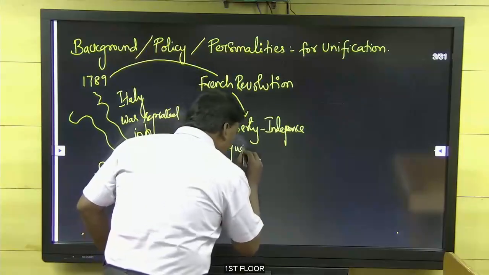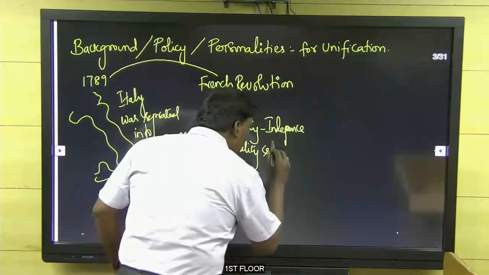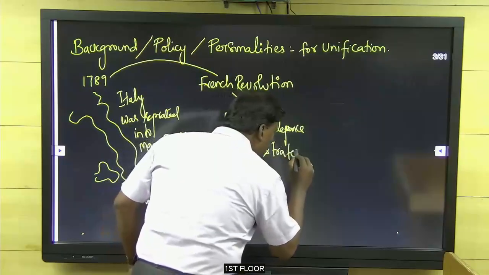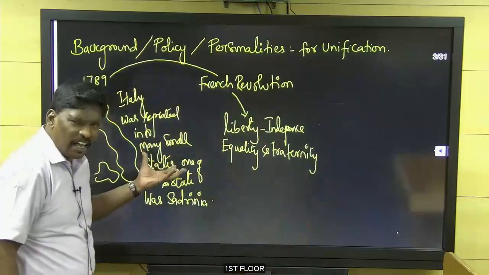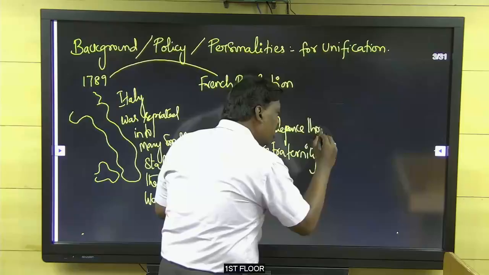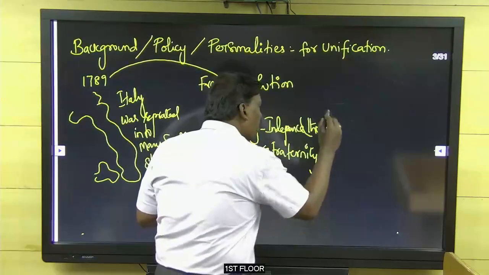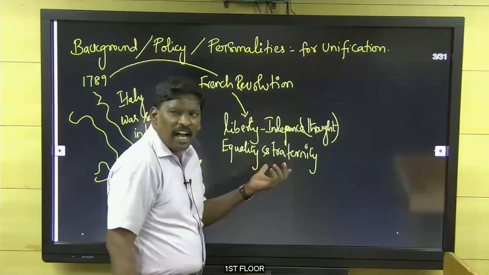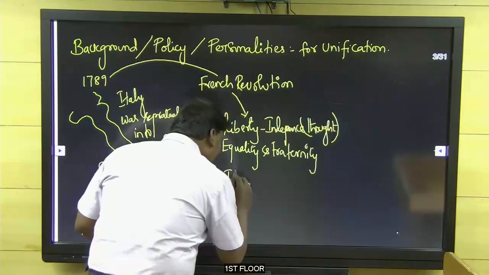Equality: all are equal. And fraternity. So the French Revolution created an independent thought, an equality thought, and fraternity, the brotherhood among the Italian states.